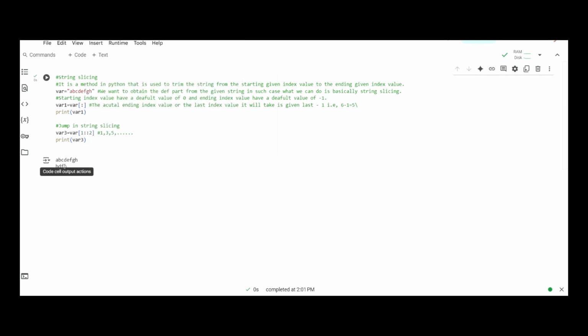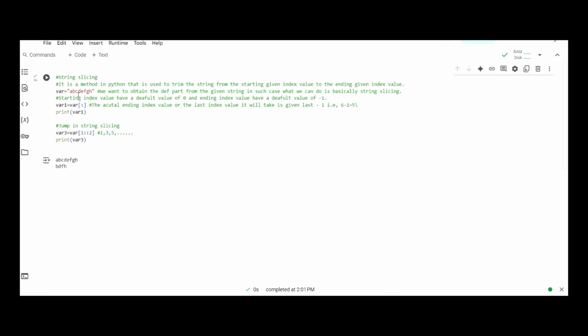Here, if we see, the first output is B, which is basically for the index value 1, and after B the second output is D. And if we look at the index value of D, A goes for 0, B goes for 1, C goes for 2, and D goes for 3, which I just said is 1 plus 2, which is 3, and similarly 3 plus 2, which is 5.